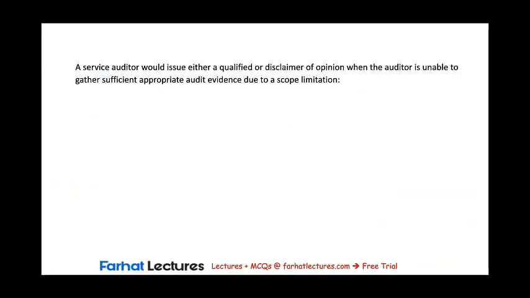A service auditor would issue either a qualified or disclaimer when the auditor is unable. This is a keyword that helps us identify that there is an issue with the audit, the inability to gather sufficient appropriate audit evidence due to a scope limitation. Now, the presence of a scope limitation in and of itself doesn't necessarily lead to a modification of the report. It could be a minor scope limitation and the possible effects are not material. The possible effects of the scope limitation need to be material in order to modify the standard report.